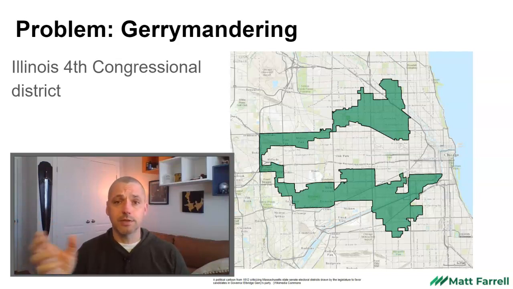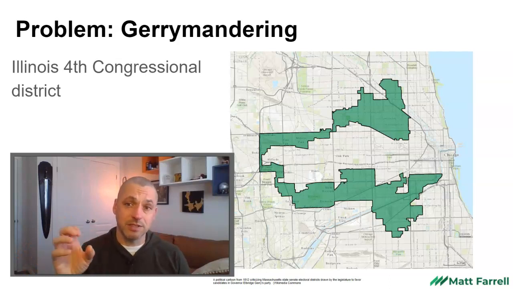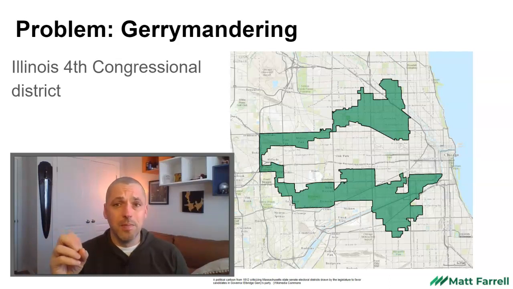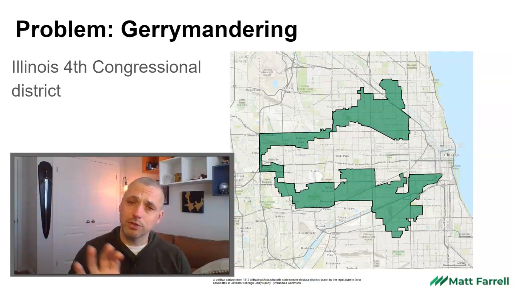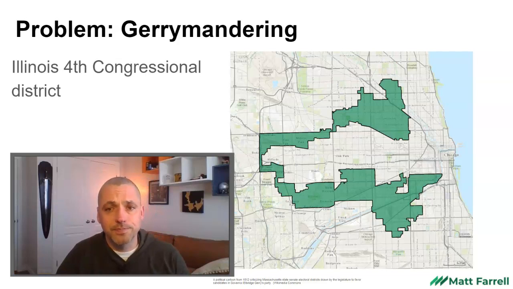Now, in this particular case, there were different concerns about trying to keep communities of interest in the same region, in the same district. But there are other factors that come into play, and that's whether they are trying to protect a politician and allow them to get reelected, or whether they're trying to freeze out an opposition party. Typically, that's part of the calculation.